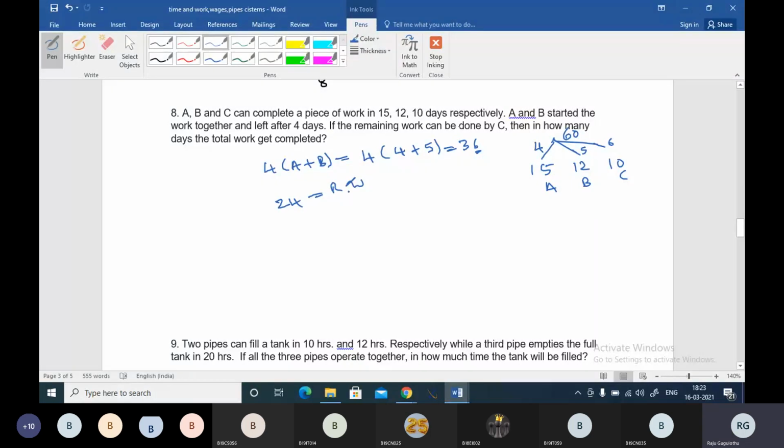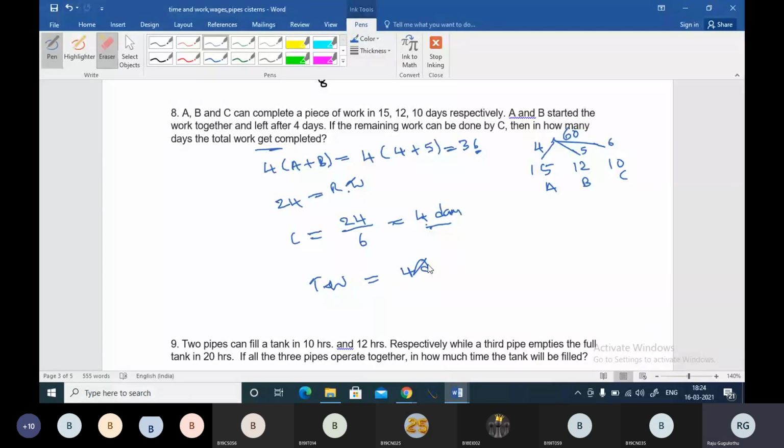If the remaining work can be done by C, then C will complete the remaining work of 24 units at C's efficiency. That will be 4 days. And the question asks, in how many days will the total work be completed? So here, you can see this 4 days.